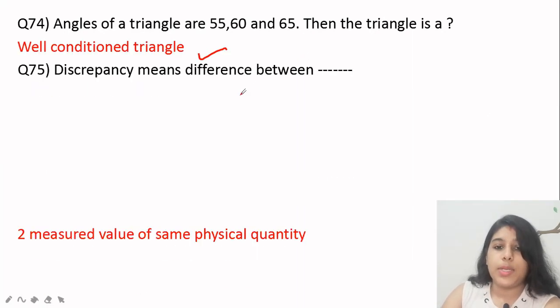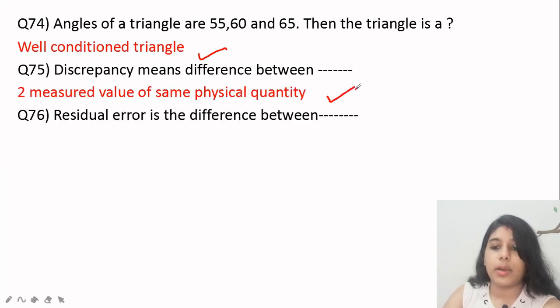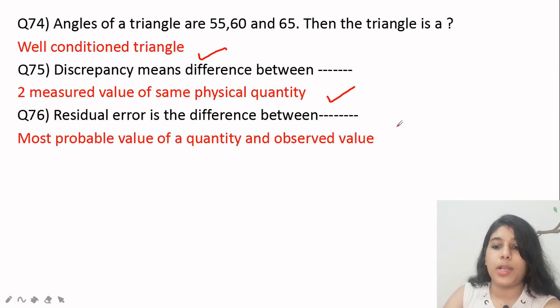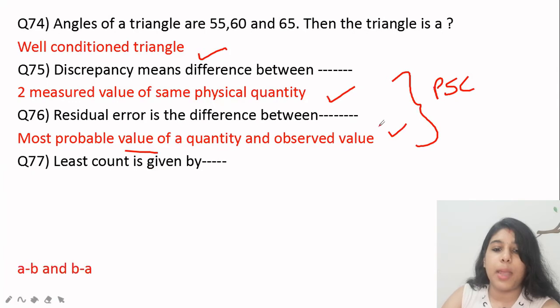Discrepancy means the difference between two measured values of the same physical quantity, and residual error is the difference between the most probable value of a quantity and the observed value. These both can come in the examination point of view in PSC examinations. Next is least count. Least count is given by A minus B and B minus A.